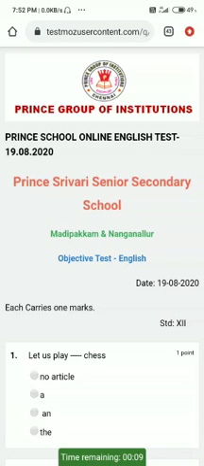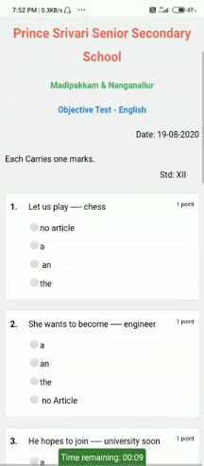It's an objective test and the subject name. Today my subject is English. And if you see, they will be giving instructions, such as how many marks each question carries. Since I have given only 1 mark here, each question carries 1 mark. The date will be given at the right hand side, and which standard will be given.